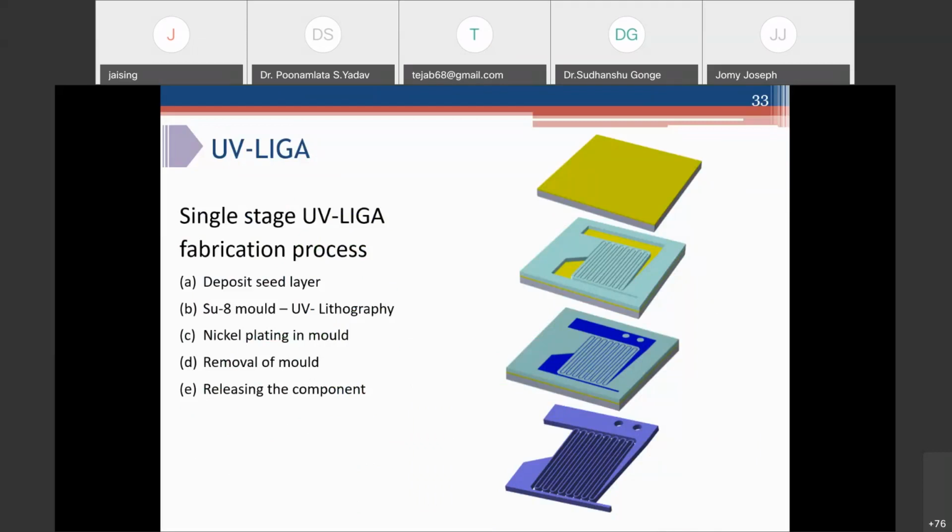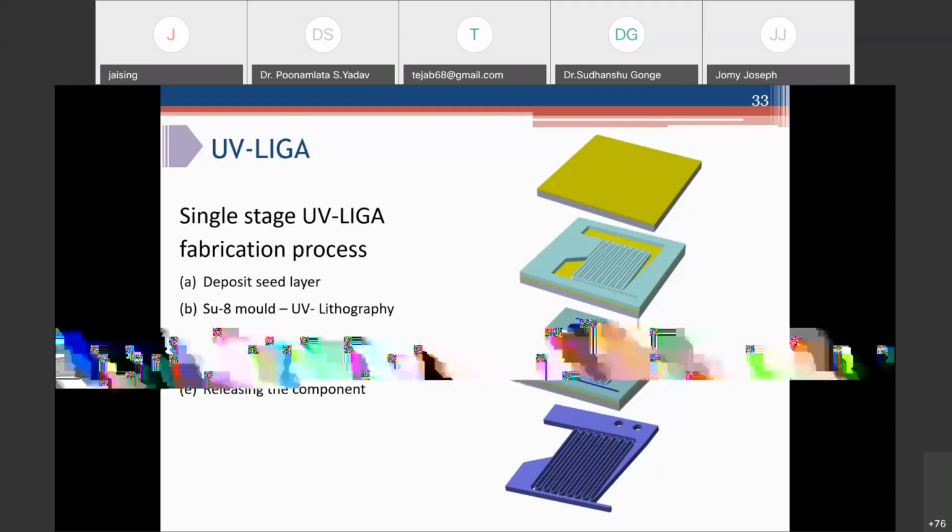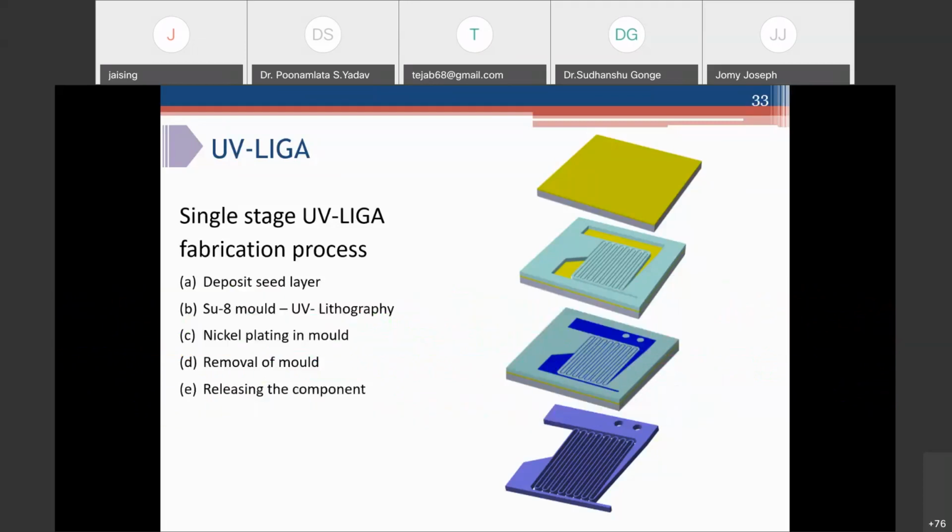Here in this process, we make use of conventional photolithography instead of X-ray radiation. So these are the process steps involved in the UV LIGA process. This is a single stage UV LIGA fabrication process. What we do is take a substrate, and we deposit a seed layer because we need to do electrodeposition. So typically, titanium gold is deposited as a seed layer. We form an SU8 layer. This is a special photoresist developed by IBM.